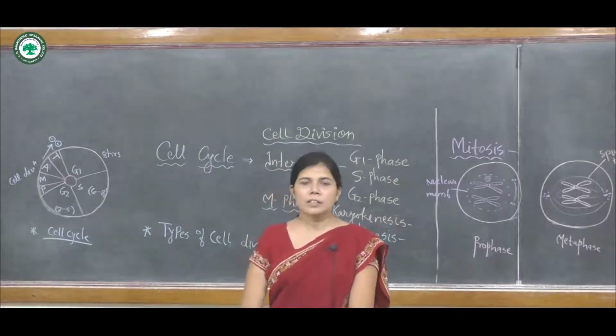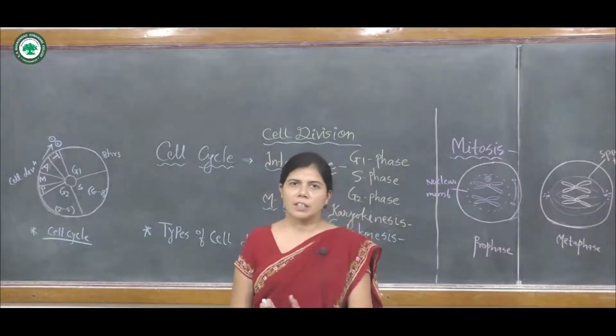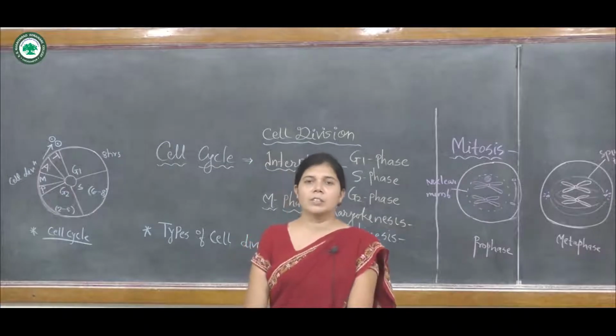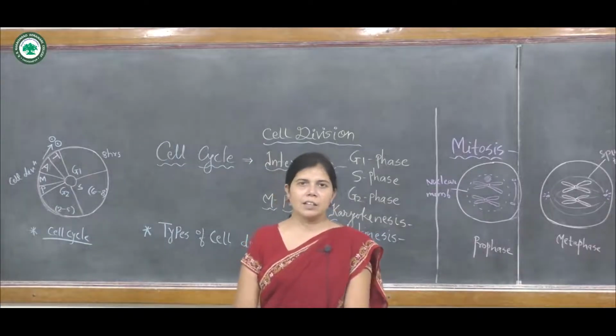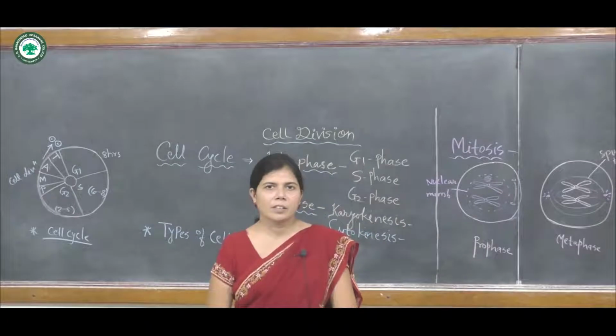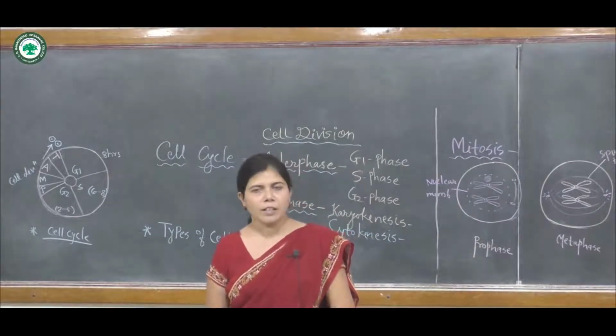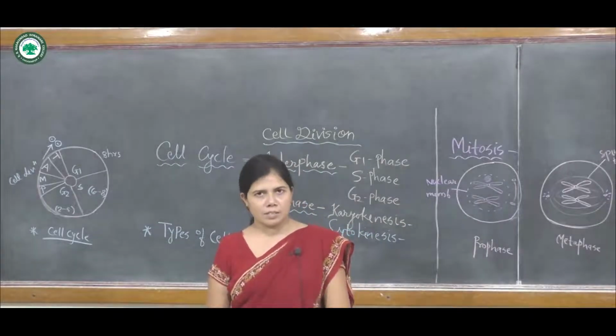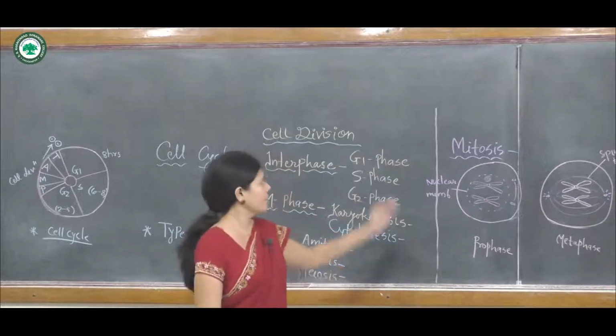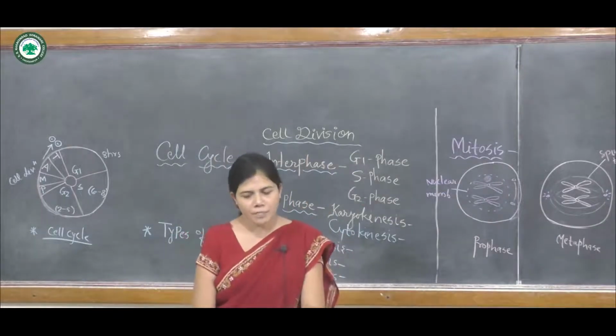So the importance of cell division is very great, because all the cells present in our body divide and form new cells by the process of cell division.